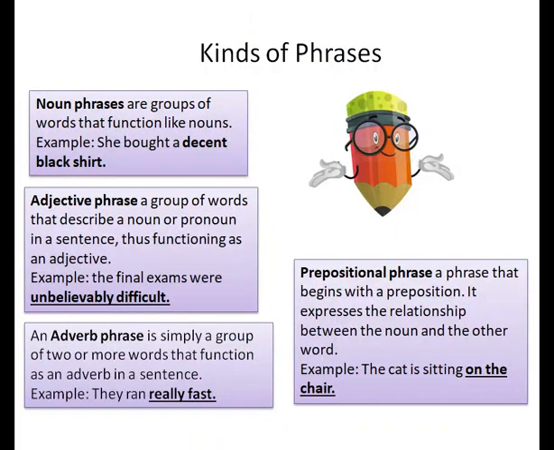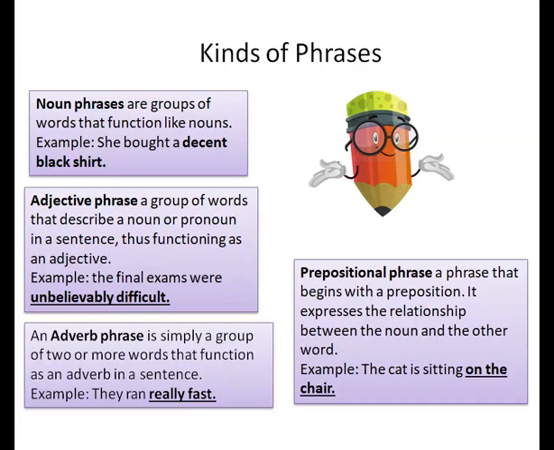Now let's have a look at different kinds of phrases. Let's start with noun phrases. Noun phrases are groups of words that function like nouns. It means that in a sentence, a group of words which is working like a noun is called a noun phrase. Class, in the given example, a decent black shirt is a noun phrase because it is the name of a thing which she bought.